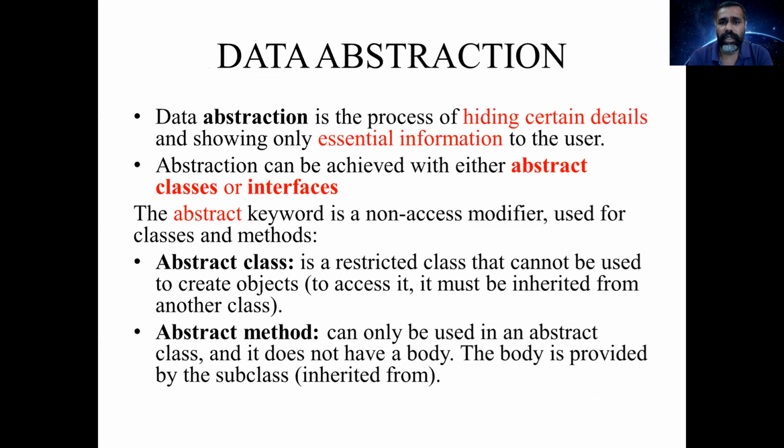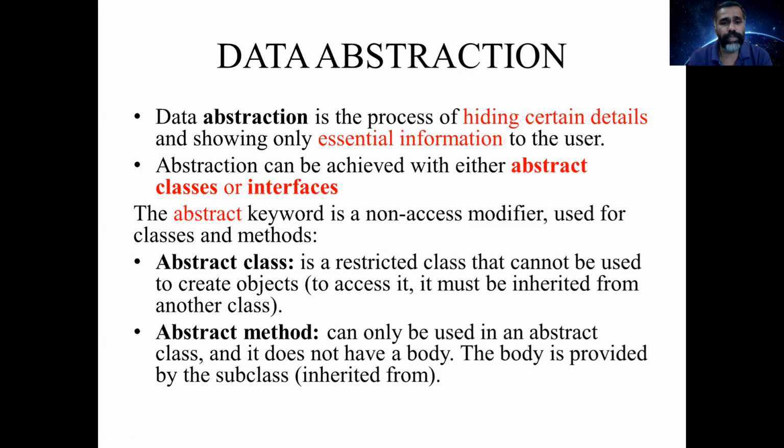Our next concept is data abstraction. Data abstraction is a process of hiding certain details and showing only the essential information to the user. We are not going to show all the data or all the information to the user. Only the essential information is given, and we are hiding certain data of the variable. This is done using abstract classes and interfaces. Abstraction can be achieved with abstract classes and interfaces.